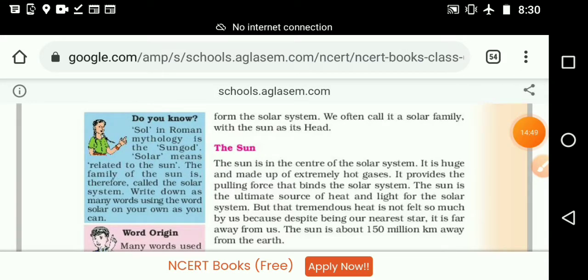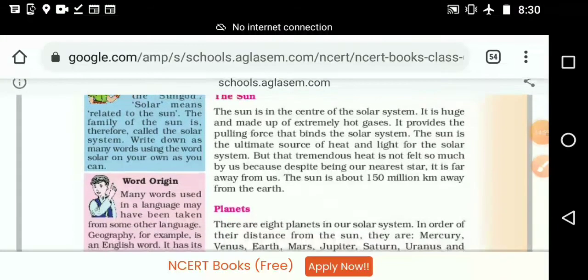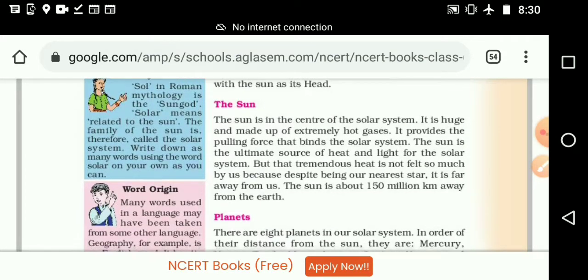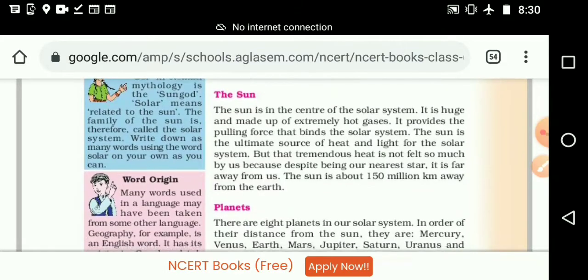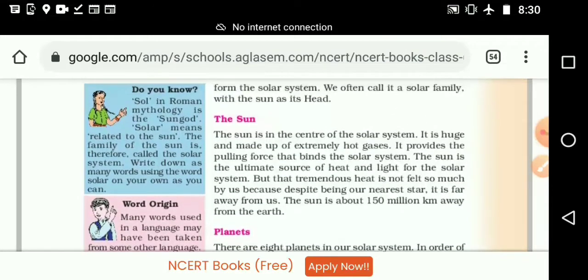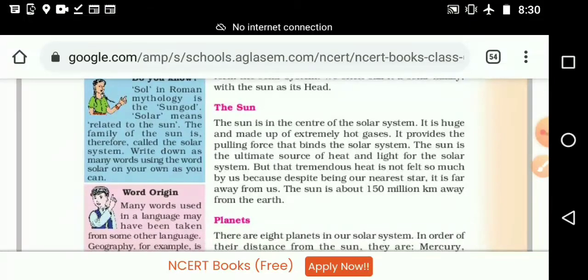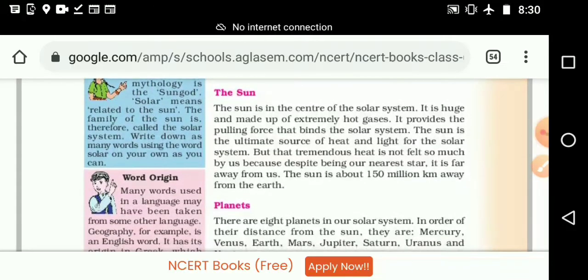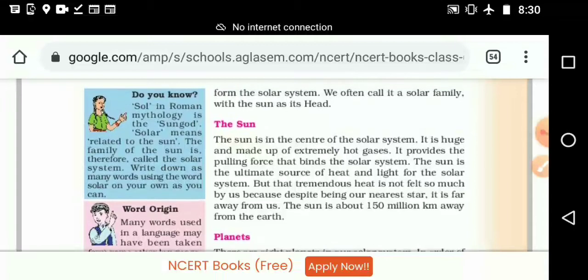So today's activity is we want to find out words starting with or using solar: solar system, solar energy, solar pump, solar cooker, like that many things we have heard. Like that words we want to find out and write. Don't ask anybody. Don't check on the net also. What you know, what you learned already, what you are remembering, that much only you want to write. Then the next topic is the sun.